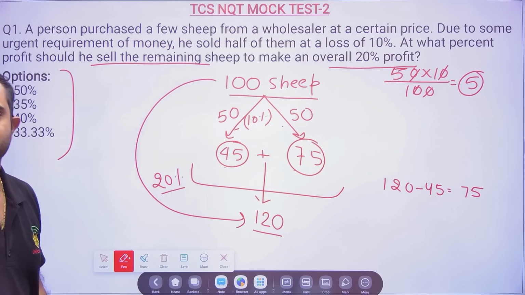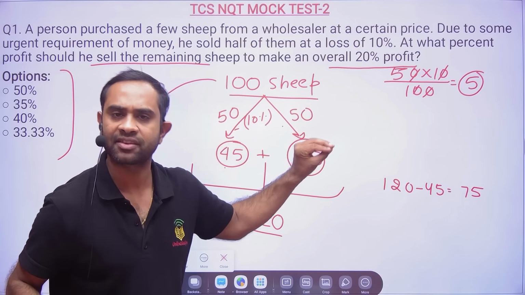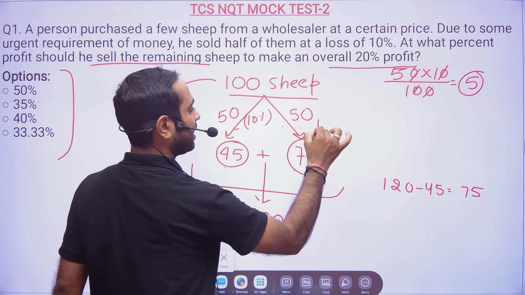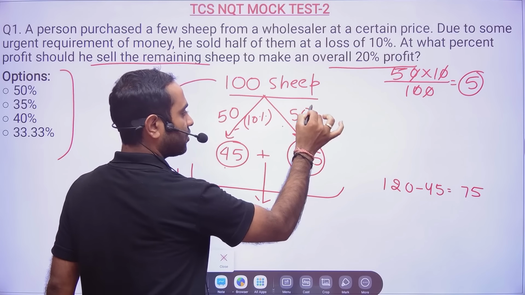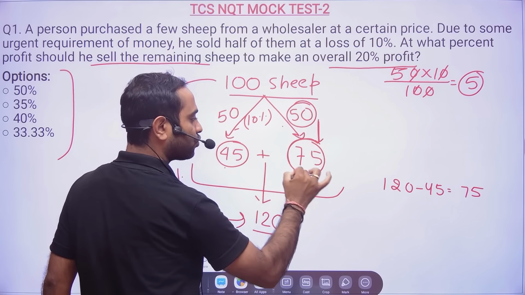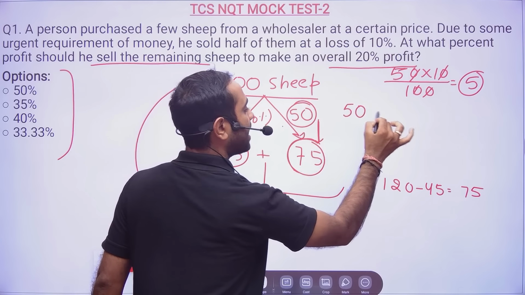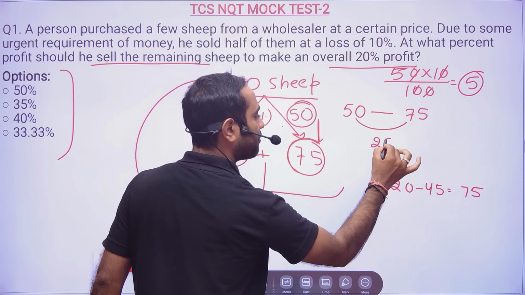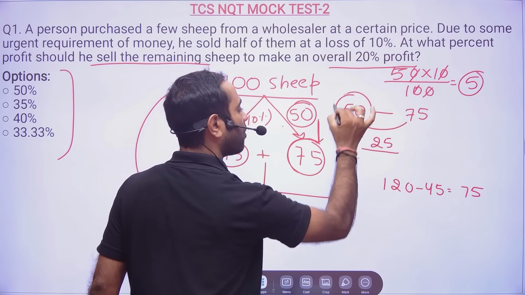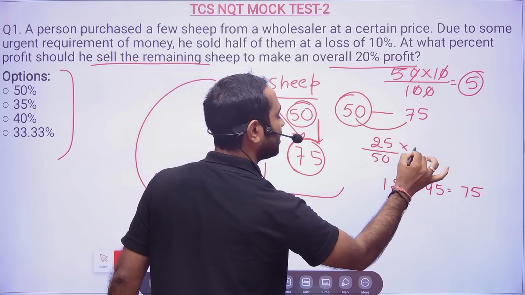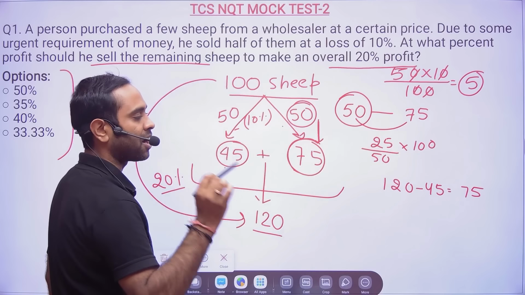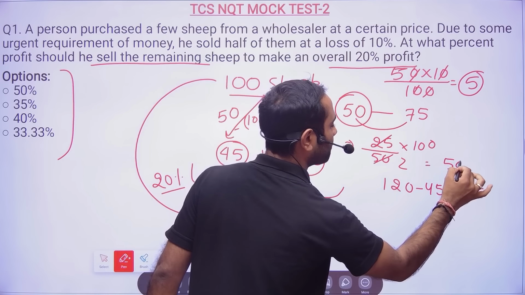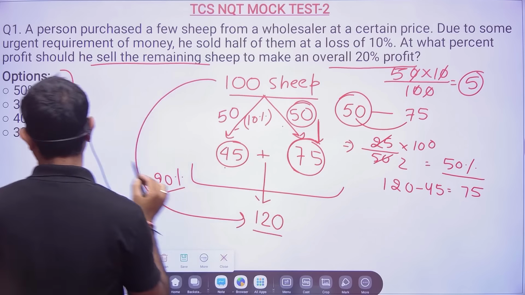A very good question. See, TCS asks this level of question only. Now they're asking you, tell me the profit percentage. So 50 were there and you sold at 75. So basically 25 rupees is the profit, and profit divided by cost price 50 into 100, because one sip price we have assumed as 1 rupee. So this is nothing but 50%. Wonderful question, very good question.